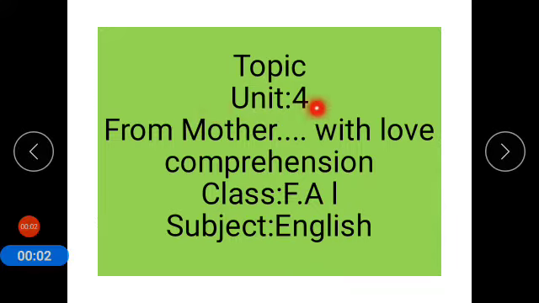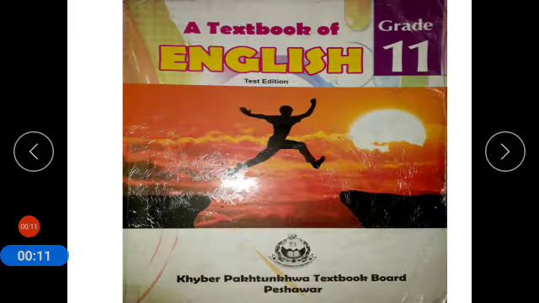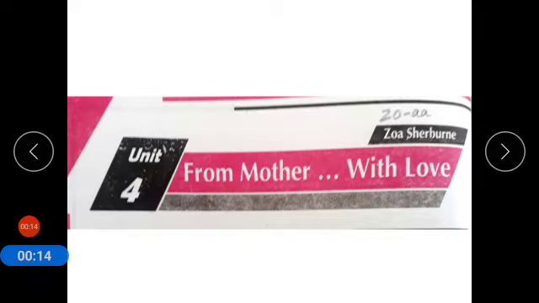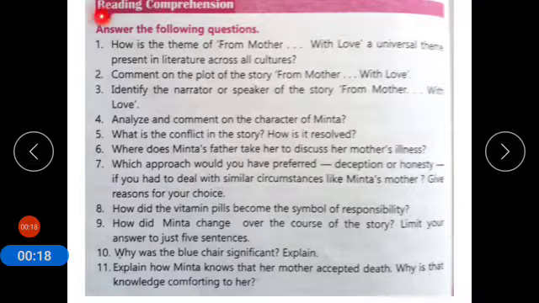Today's topic is unit number 4. Title of unit number 4 is From Mother with Love. Today we will do comprehension of the lesson, class FA part 1, subject English. This is the book for first year, unit number 4, From Mother with Love. Now coming to reading comprehension.